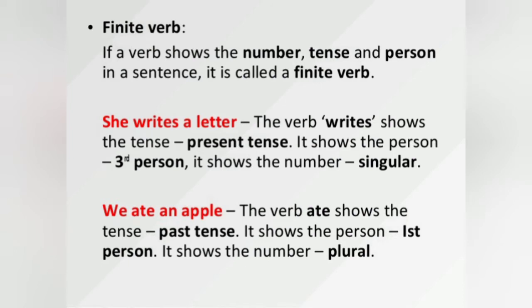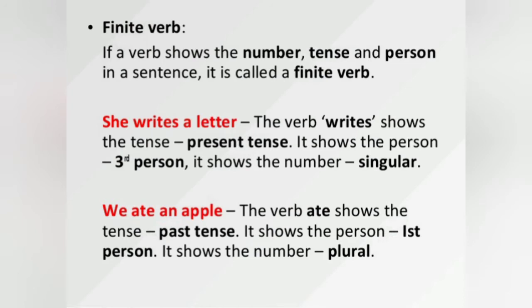Here see the example: She writes a letter. So here she is the subject. The verb writes shows that the tense is present tense. So it shows what tense it is, the timing. And it shows the person. She, which person? Third person. And then the number. She is singular here. We means plural. They means plural.